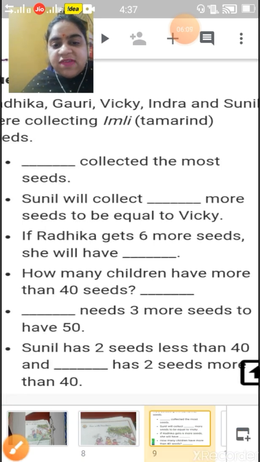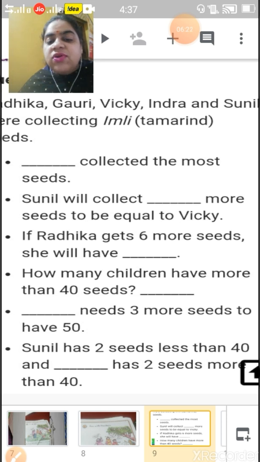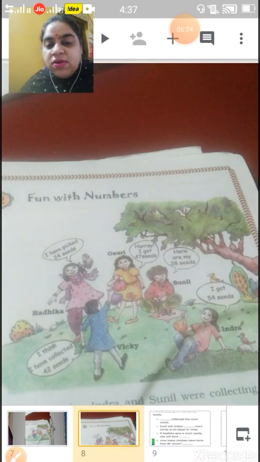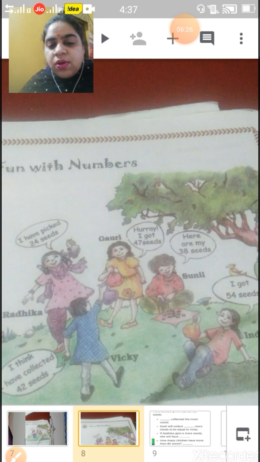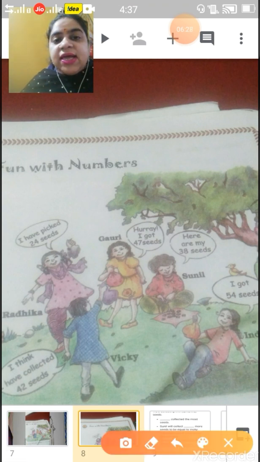Now come to the next. Dash needs 3 more seeds to have 50. Now let's have a look. They were telling if some of them get 3 more seeds, the seeds become 50.